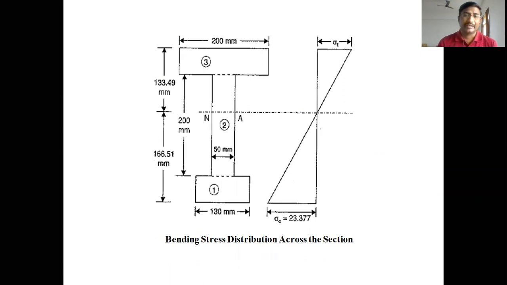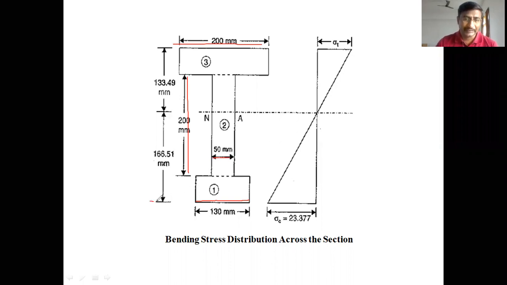Okay, students, this is the bending stress distribution diagram across the section. After calculating the bending stresses, you have to draw this diagram. This is the given I section, having a top flange of 200 mm and a bottom flange of 130 mm, a web length of 200 mm and a web thickness of 50 mm.